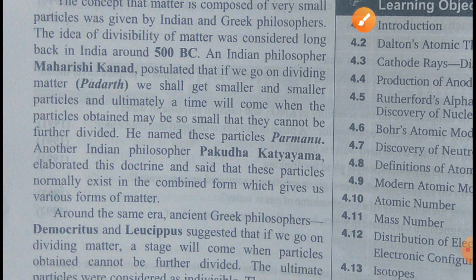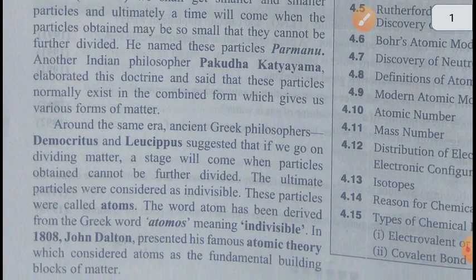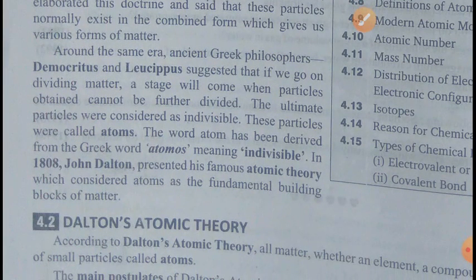So what Pakuda Katyayana have said is that whatever particles Maharishi Kanad has said about Paramanu, these Paramanu exist in a combined form, and when they are in a combined form, they form various forms of matter. So this was about what Indian philosophers have said about the atom.